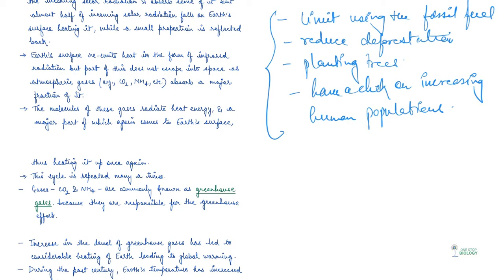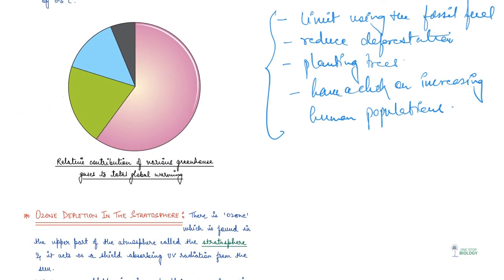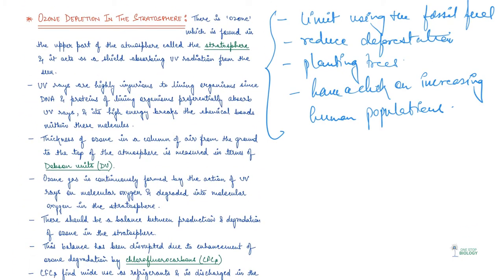Now, guys, because of all of this greenhouse effect and global warming, there's an important phenomenon which is taking place, which is ozone depletion, right? So basically, there is a layer which is formed in the lower atmosphere. Now, this harms plants and animals. This layer is known as bad ozone.